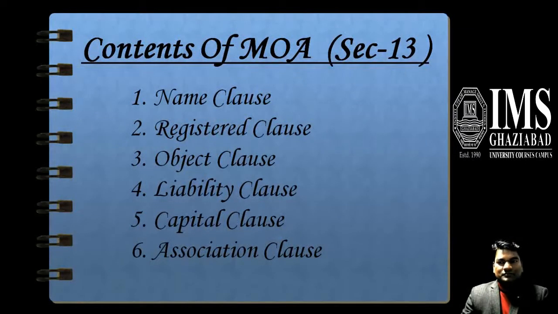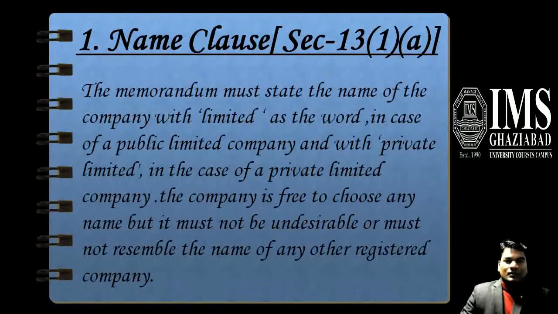The contents of the memorandum are defined under Section 13 of the Companies Act 1956. There are six clauses, or six conditions, upon which a company is allowed to be registered under the Companies Act 1956. The first is the name clause, then the registered office clause, object clause, liability clause, capital clause, and the last one is the association clause.